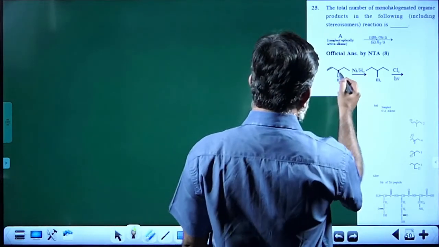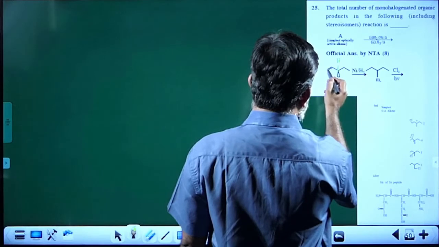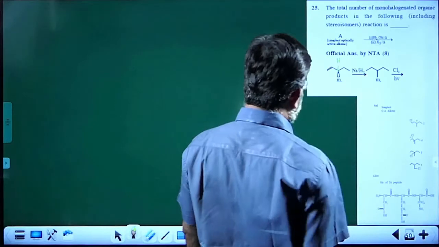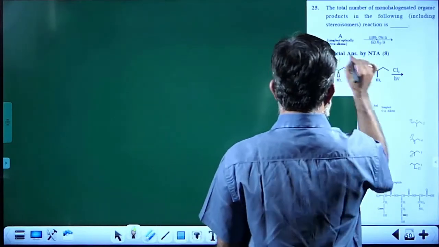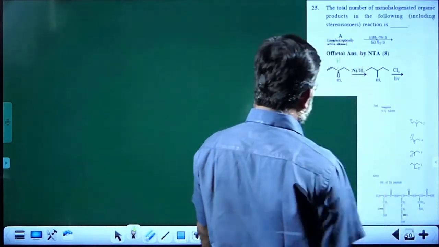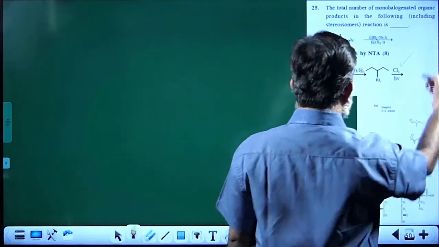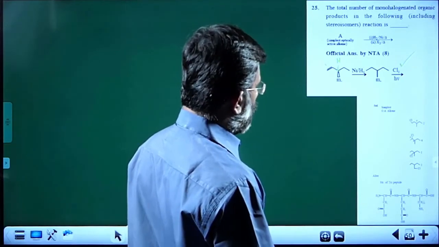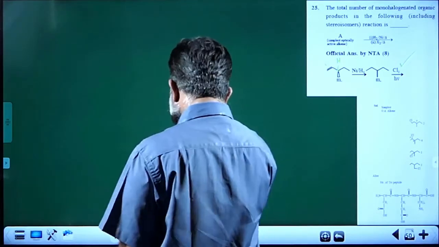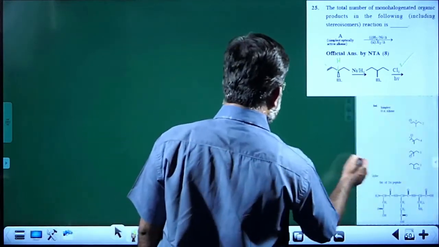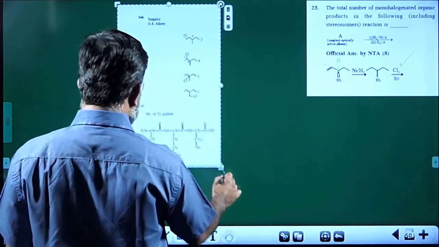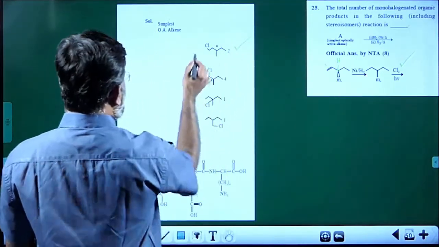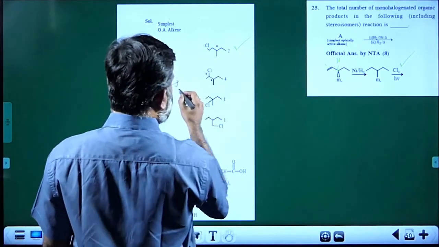You have a methyl group and hydrogen, one double bonded vinyl group and one ethyl group. Now upon reduction, this double bond is gone and you are getting this one. And now that is treated for monochlorination. Result number 1: chlorine can come here.